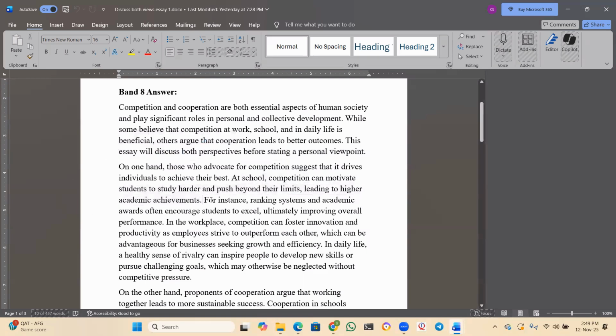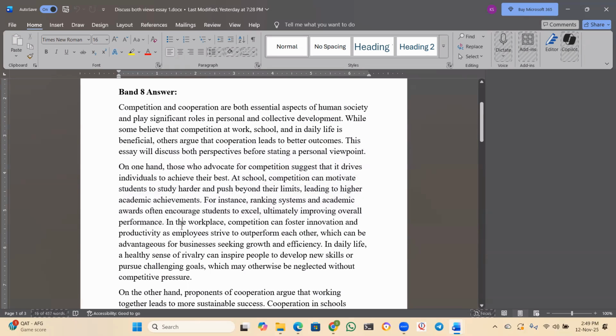Now see, for instance, ranking systems and academic awards often encourage students to excel, ultimately improving overall performance. Here I give an example. See, I presented an idea here. What is the idea, sir? At school, competition can motivate to study harder. What is the example I have given? For instance, a ranking system and academic awards often encourage students to excel. I have presented an idea and I gave an example for that idea.